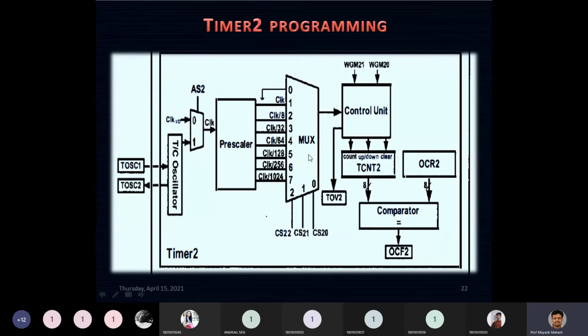The other point of difference you can see here is clock divided by 256. In the previous case, it was a falling edge of the external signal, and here you can see that it is clock divided by 1024. In the previous case, it was the rising edge of the external signal. The prescaler remains the same. How the core clock is sourced to the prescaler is different from what we have seen in timer 0.